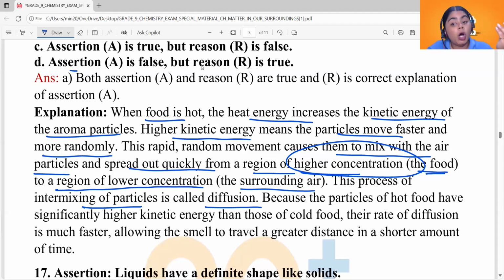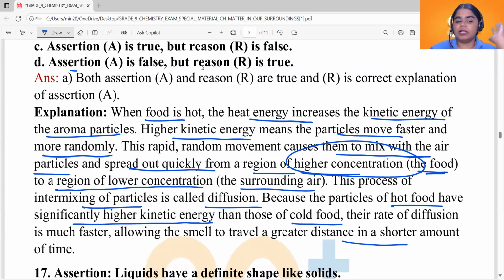Because the particles of hot food have significantly higher kinetic energy than those of cold food, their rate of diffusion is much faster, allowing the smell to travel a greater distance in a shorter amount of time. That's the reason. How do we explain it? We have more kinetic energy for the particles in hot food when compared to cold food, and that's why the smell reaches us several meters away very fast. Okay, so the answer here will be option A, and this is the explanation you might give.